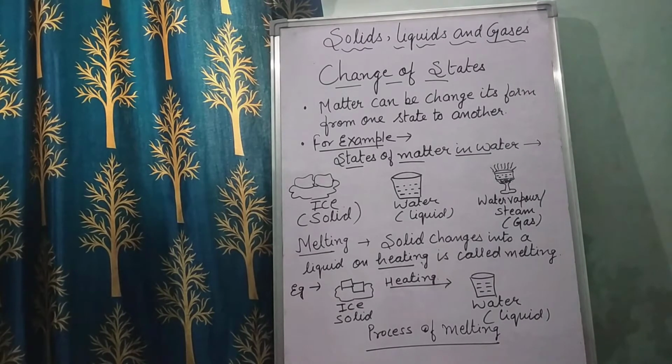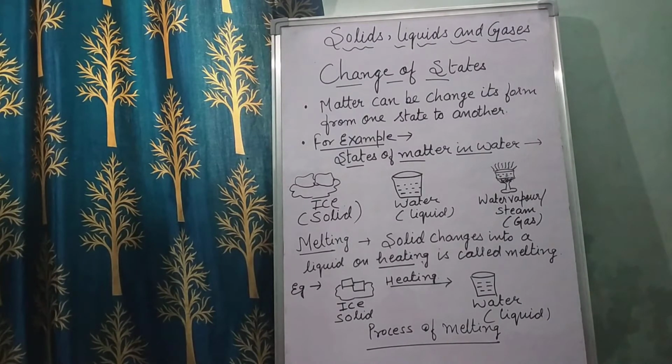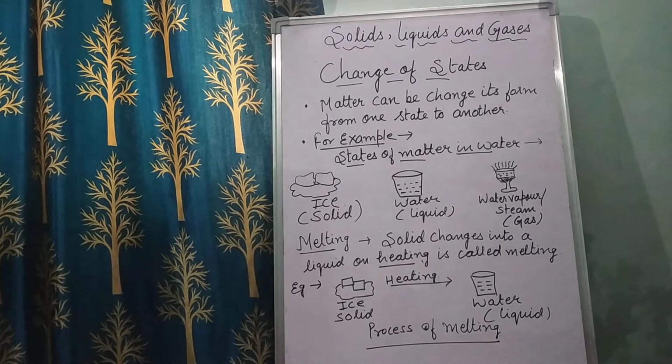For example, ice. So ice is a solid. So what will happen? Children, this means, for example, we have taken an ice cube, and if we keep it out for some time, the heat that is generated outside will convert this ice cube, which is the solid form of water, into the liquid state of water.